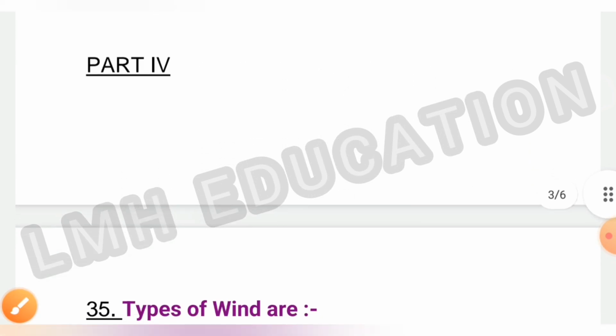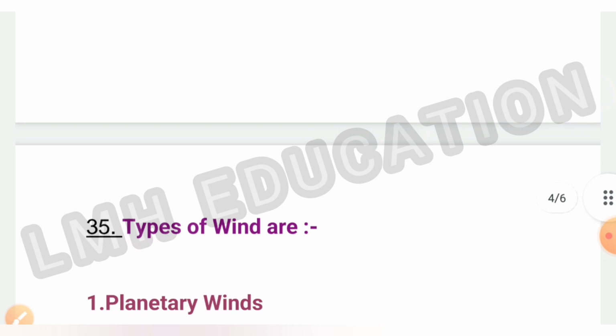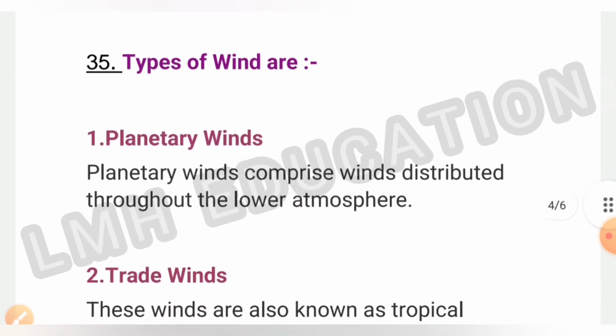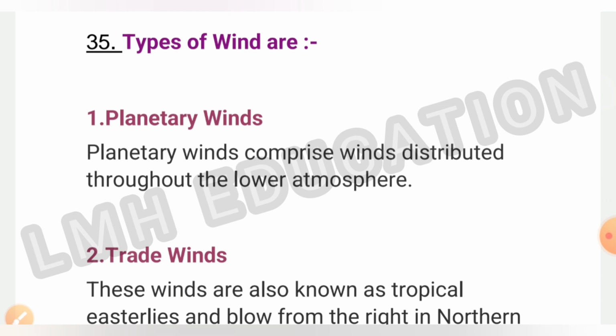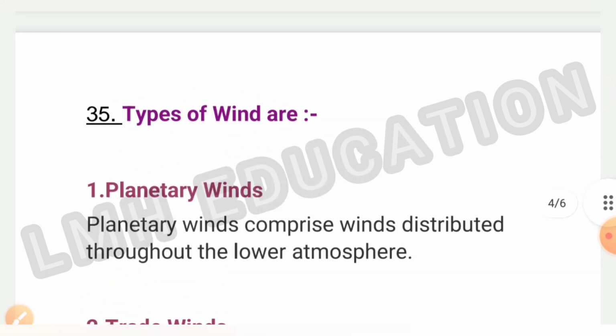Now we will read about part 4. Your part 3 is completed. You have to answer 8 questions in that part. 6 questions I have already told you in the previous part and 2 questions I have completed. Now we will move on to part 4. In that you have to answer any one of the 2 questions. So here we will answer question number 35.